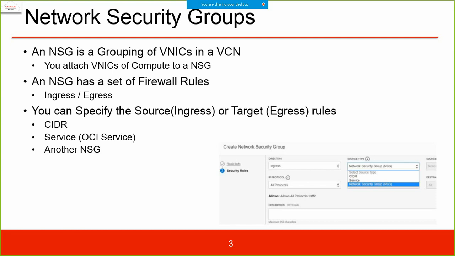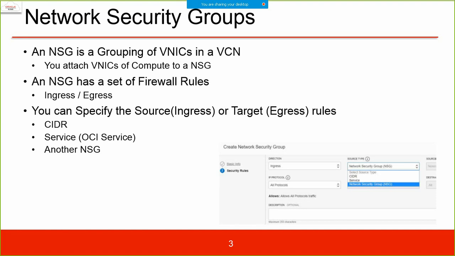Two, we need to set the same set of rules for all network interface cards. And three, we put all the network interface cards together in a group and apply a set of rules on those cards, and we call it a network security group.